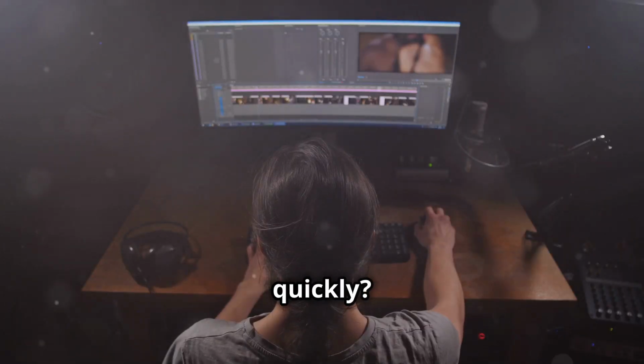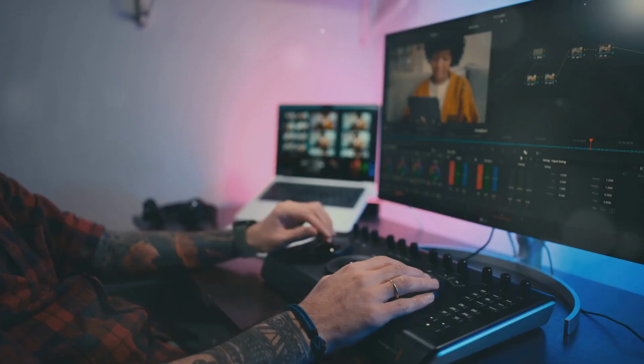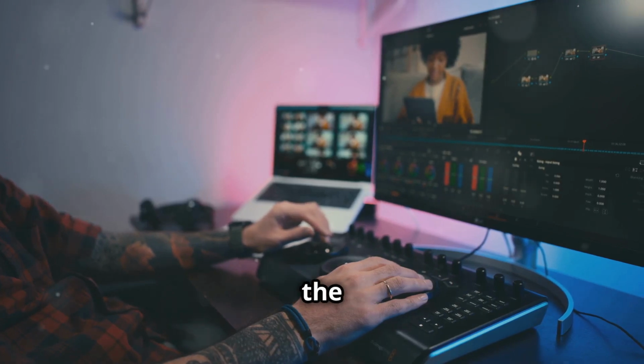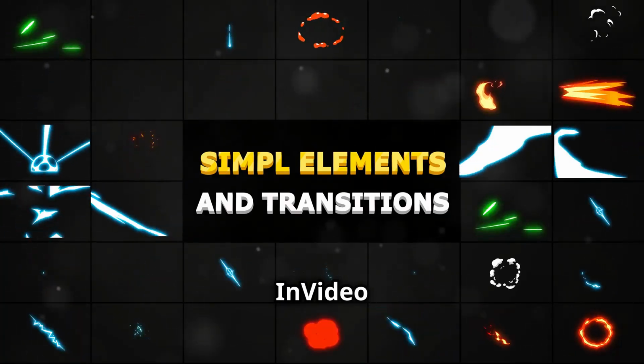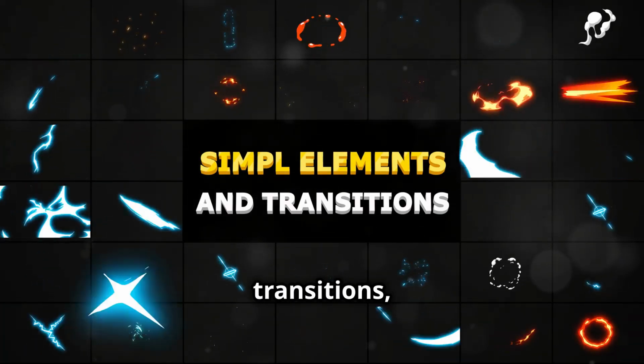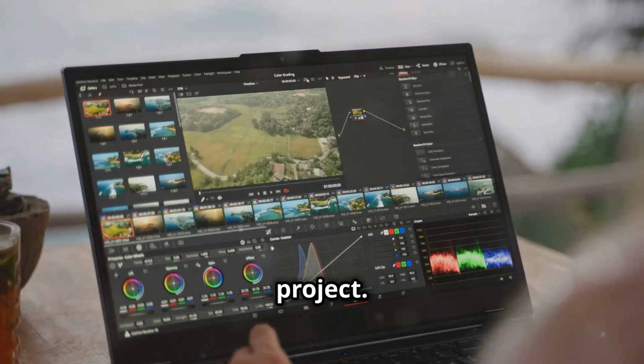Want to trim a clip quickly? There's a shortcut for that. Need to add a text overlay? Shortcut to the rescue. Use pre-made elements to save time. Invideo AI offers a library of transitions, animations, and sound effects. Drag and drop them into your project.